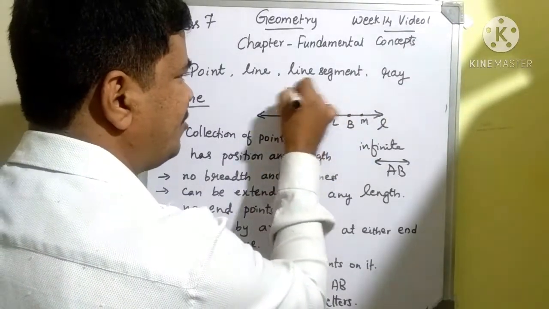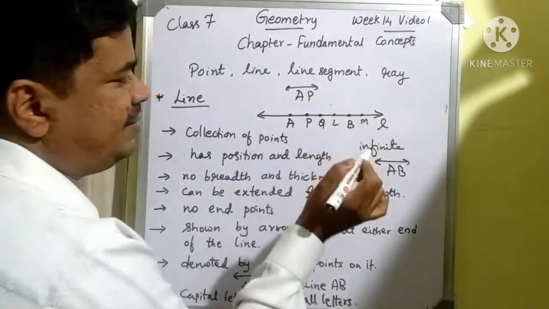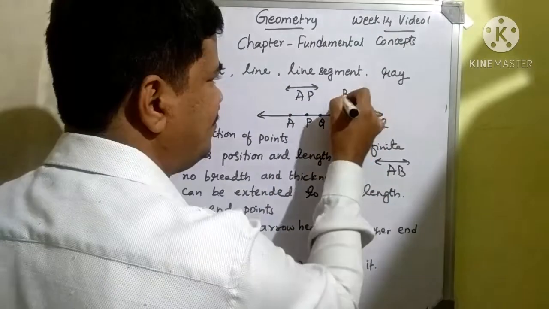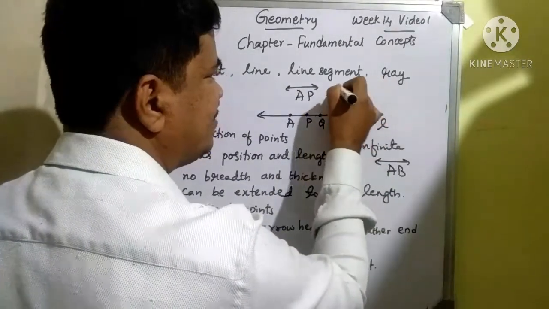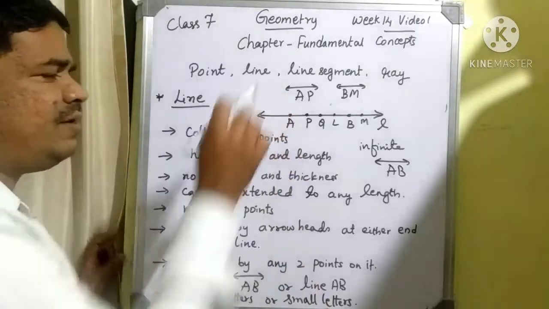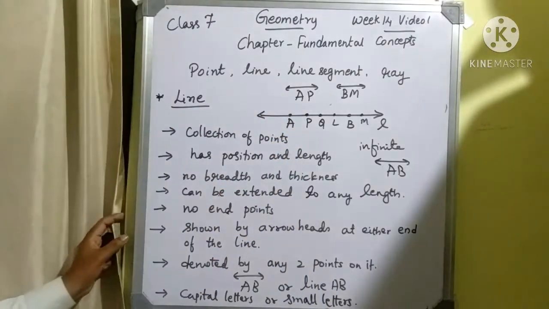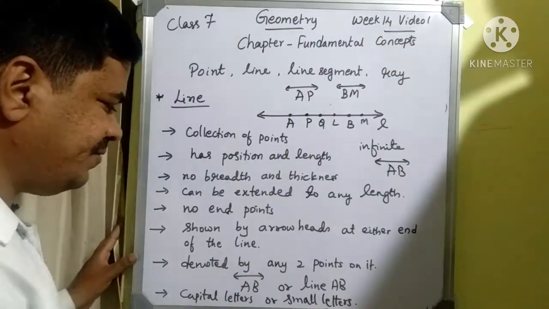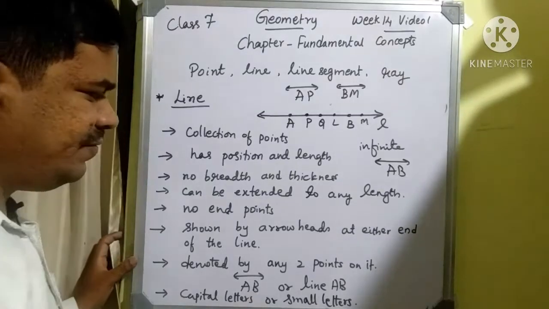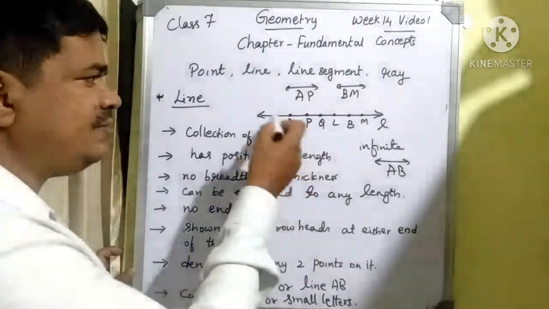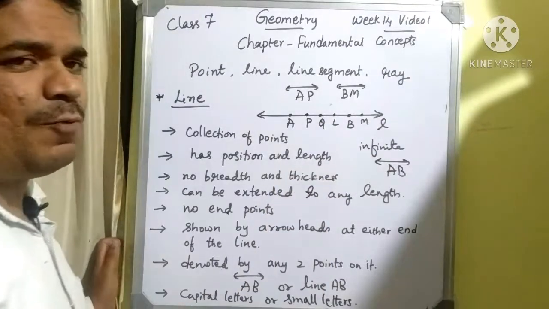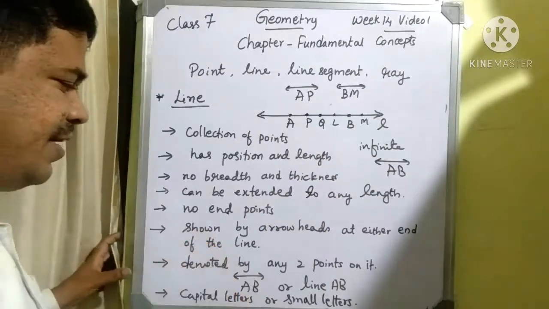If I want to use AP, it is also correct, and if I want to use BM, it is also correct, but you should write the arrowheads in both directions on top of the capital letters. That's how it is denoted. That means we are denoting a line by any 2 points present on the line.